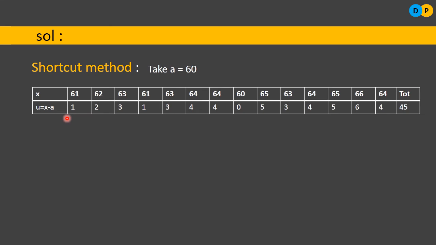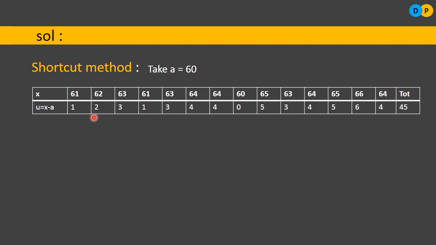So let us find u for the first observation. u is equal to x, and the x value is 61. 61 minus 60 is 1. Similarly, 62 minus 60 is 2. 63 minus 60 is 3. 61 minus 60 is 1. So for all the observations, we will find the u value.